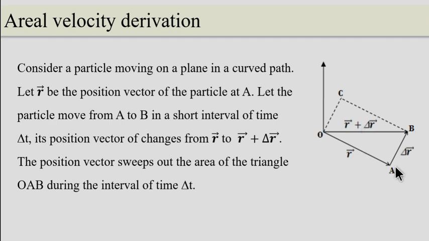And also we define the velocity at point A as v is equal to del r by del t. Now let's draw a parallelogram OABC. We know that the area of a parallelogram in vector notation is the cross product of the sides, that is r cross del r.